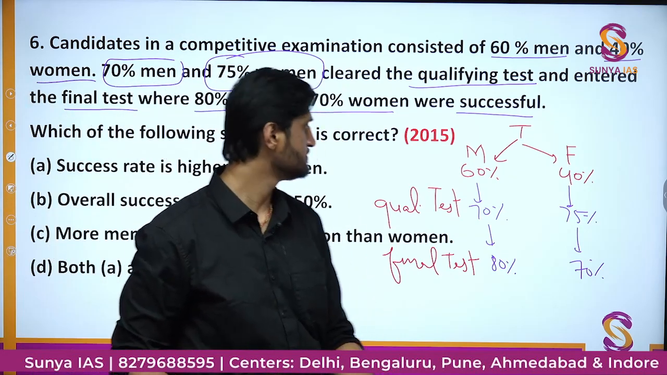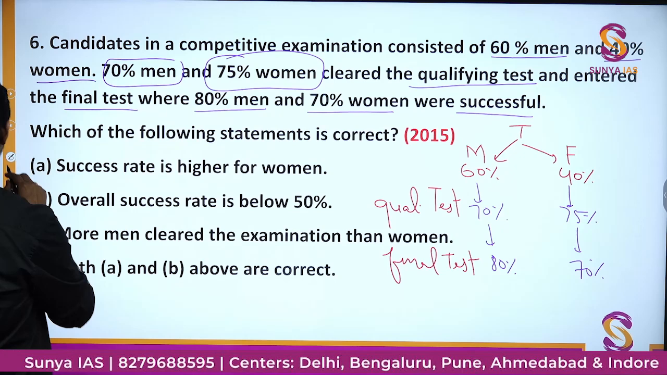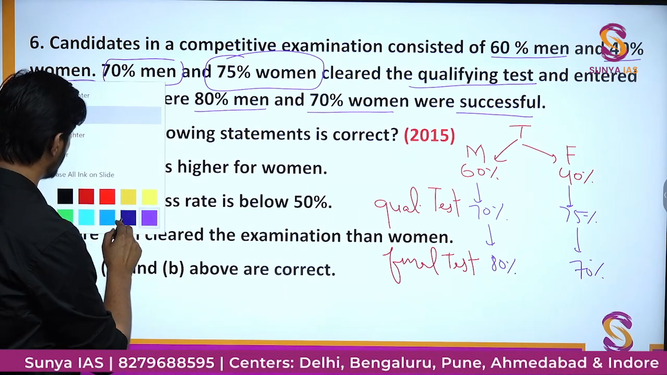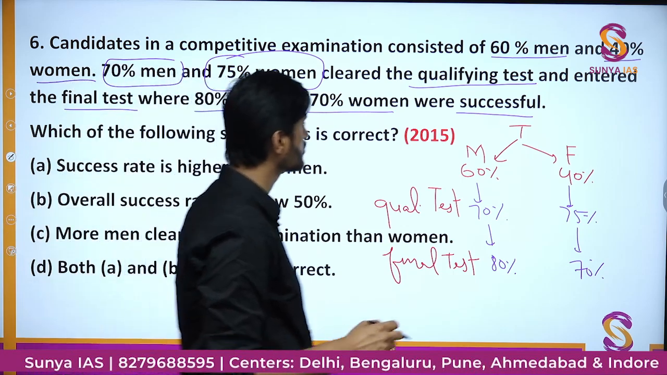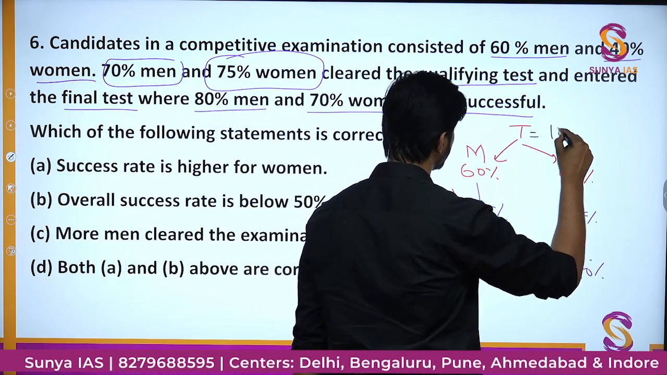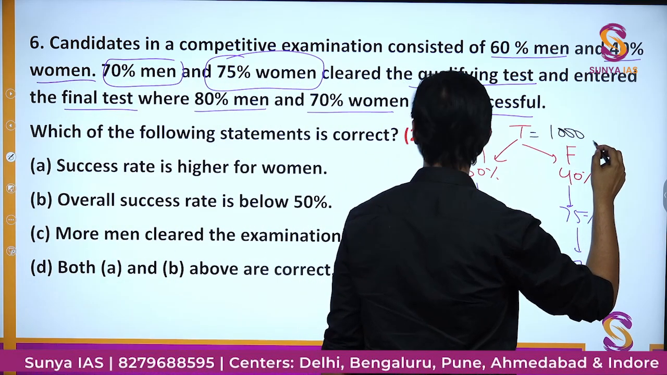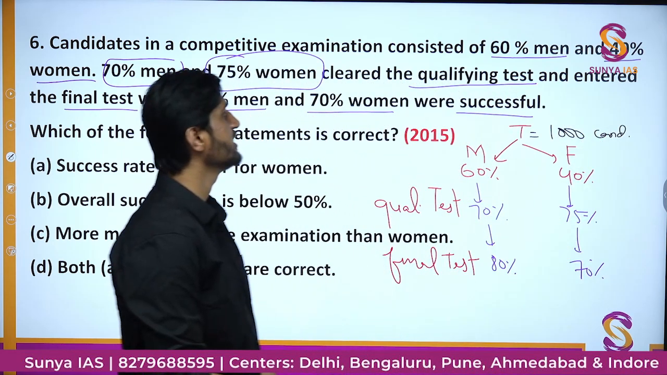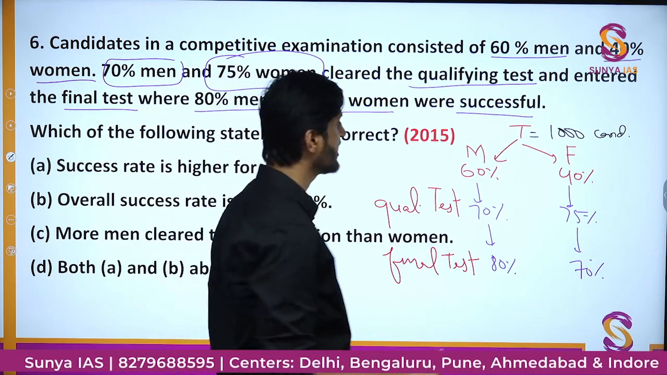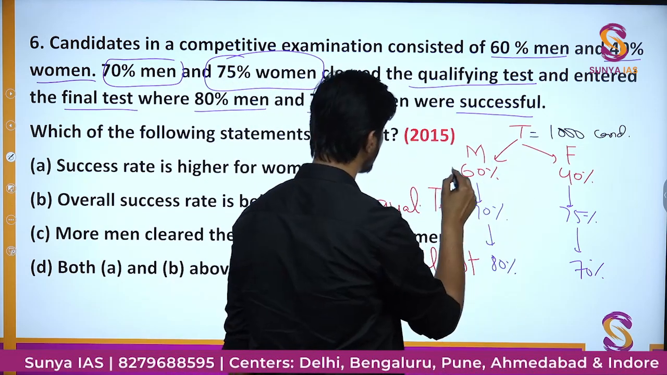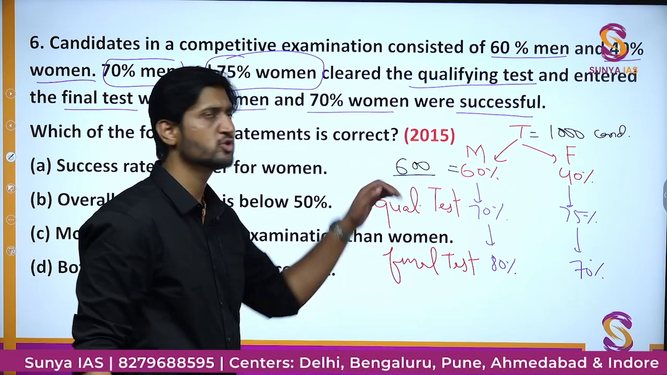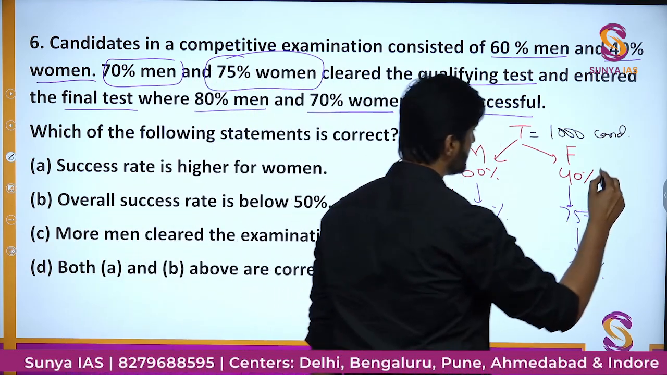Okay, so what we'll do is assume some total number of students. Let us assume the total number of students is 1000. Okay, 1000 candidates are there. Out of these 1000 candidates, 60% are male. So 0.6 into 1000, we get 600 candidates as male. So the remaining 400 candidates would be female.